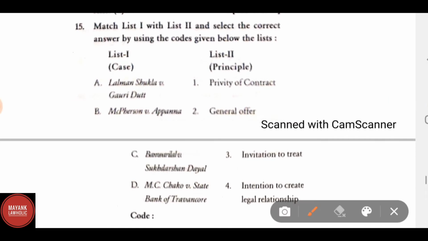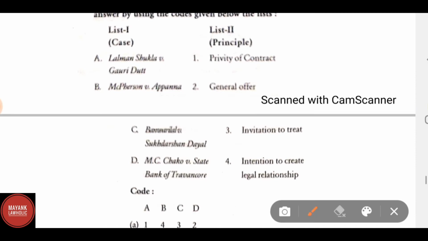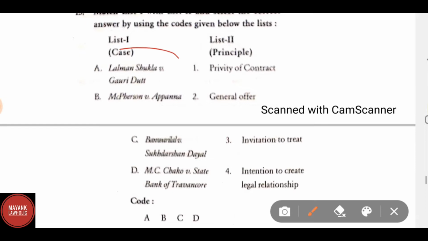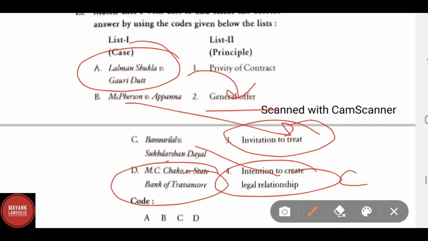List 1 and list 2. Case and principle. List 1: A. Lalman Shukla versus Gauri Datt, B. Harvey versus Facey, C. Balfour versus Balfour, D. M.C. Chacko versus State of Travancore. Correct answer will be Lalman Shukla versus Gauri Datt, general offer. Macpherson versus Cybulski, the correct answer is invitation to treat. Balfour versus Balfour, correct answer is intention to create legal relationship. And M.C. Chacko versus State of Travancore, correct answer is privity of contract.